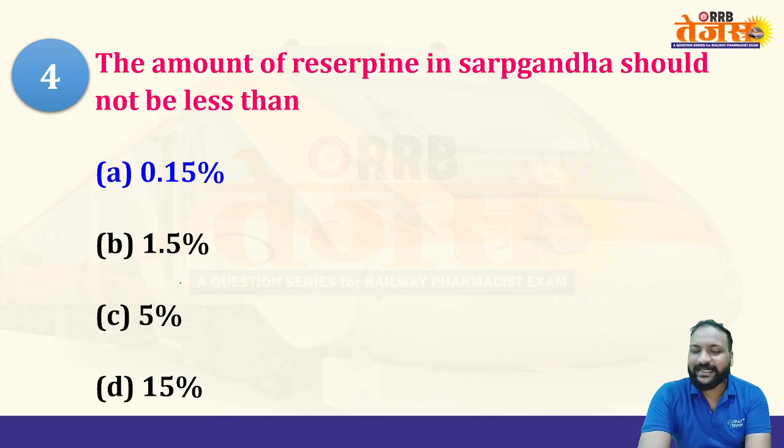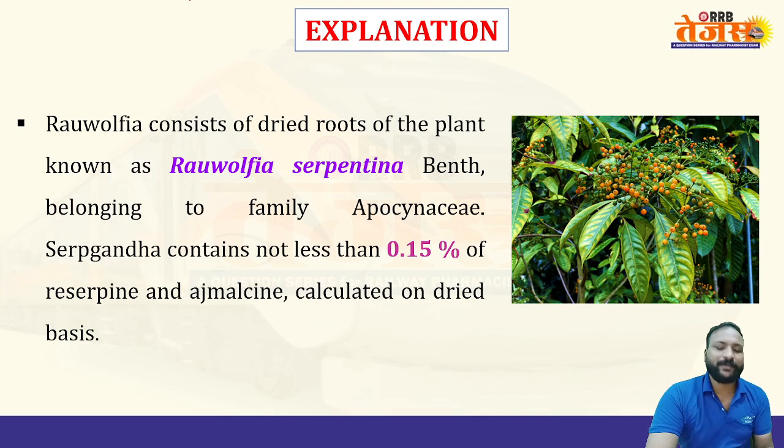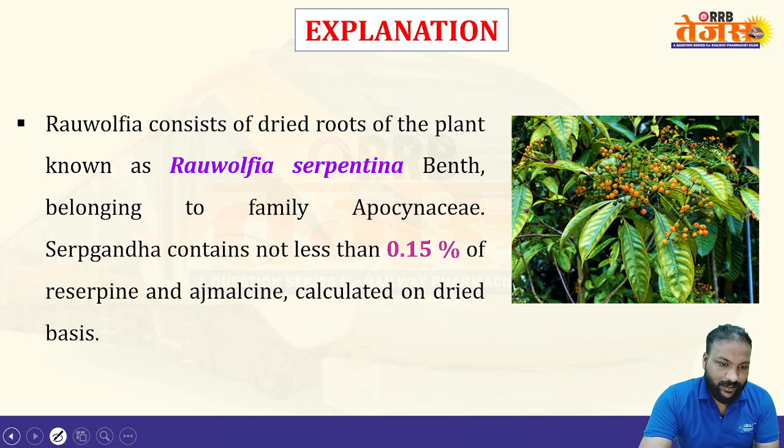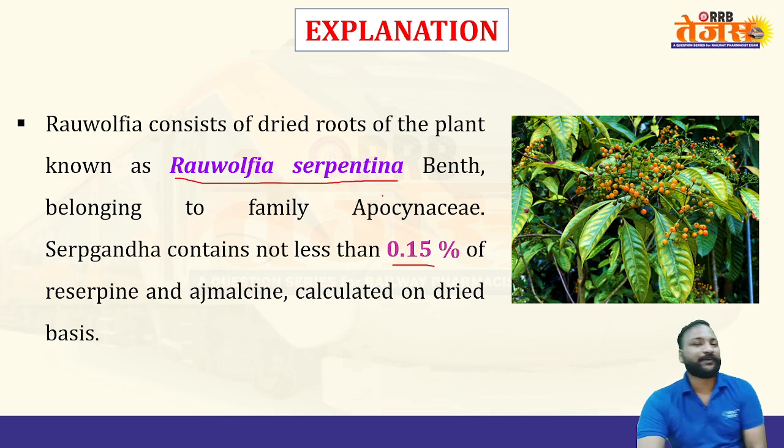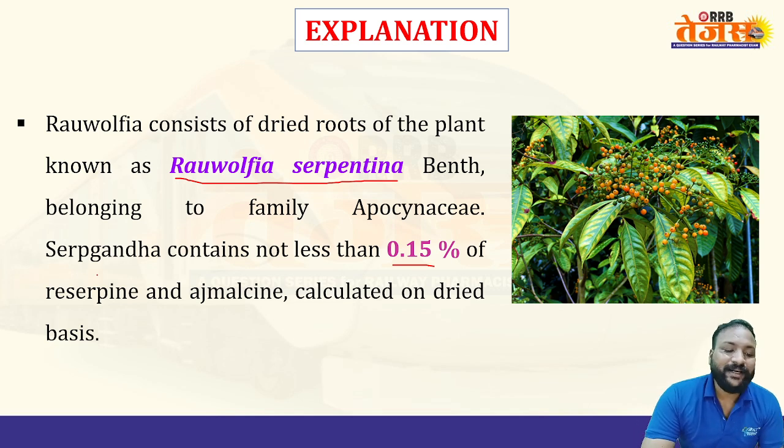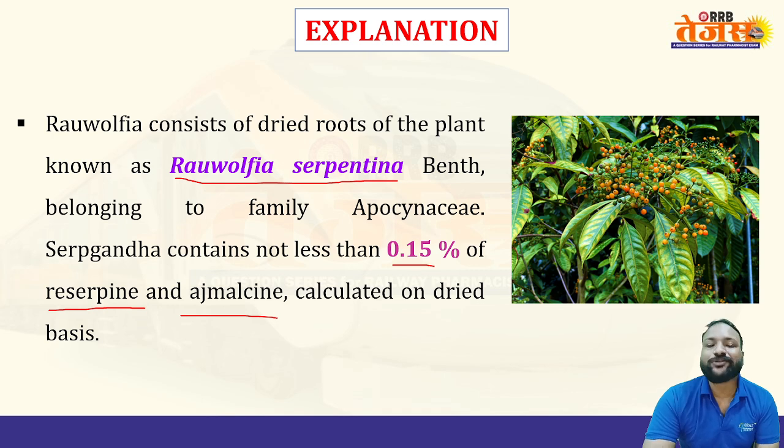Let us see the right answer. Undoubtedly 0.15% is the right answer here. You can see here 0.15%. Rauwolfia consists of the dried roots of the plant called Rauwolfia serpentina. Reserpine is our chief constituent and ajmalicine is also one of the constituents.